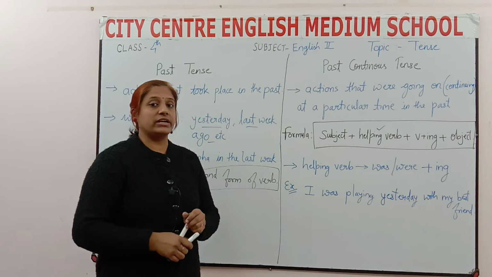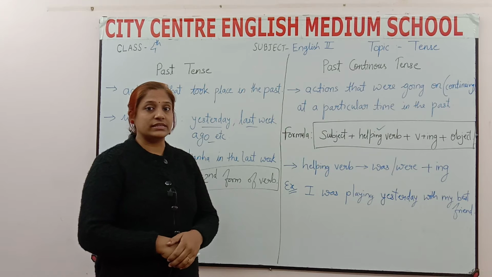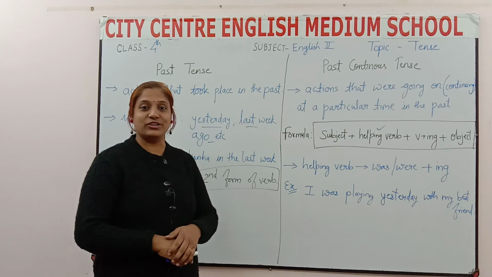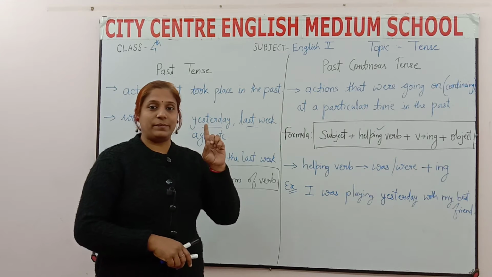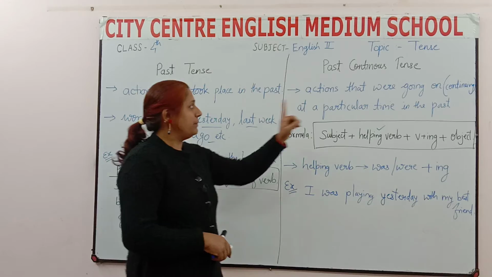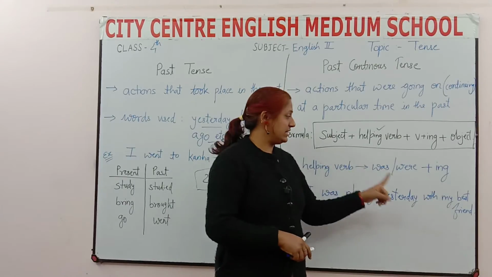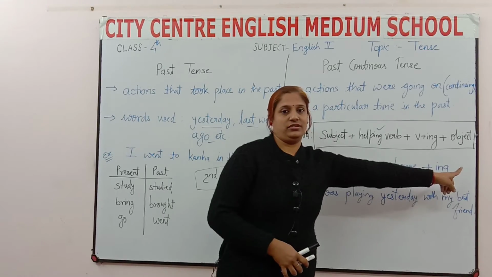Why have I not written is, am, are, which I wrote in present continuous tense? Because that was present continuous tense and this is past continuous. So is, am, are is used in present continuous tense. But in past continuous tense you will use the helping verbs was and were with ing.